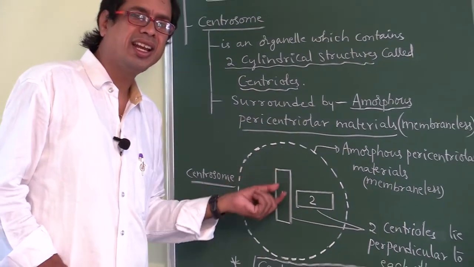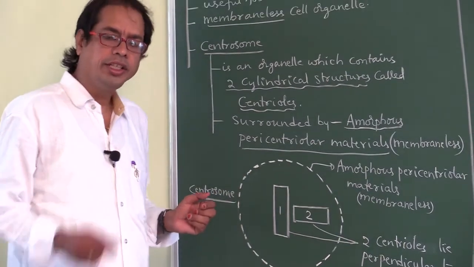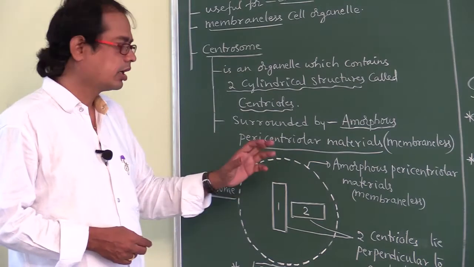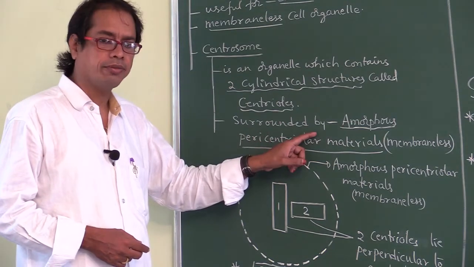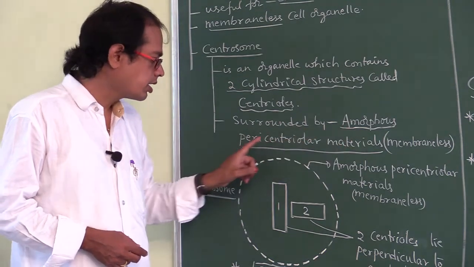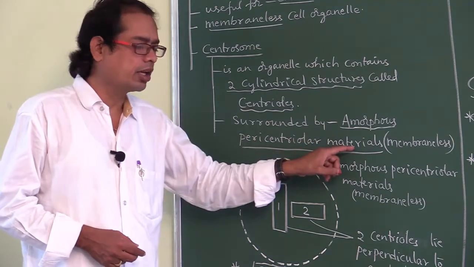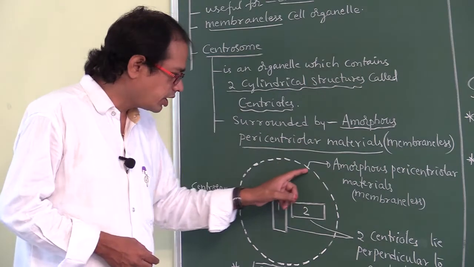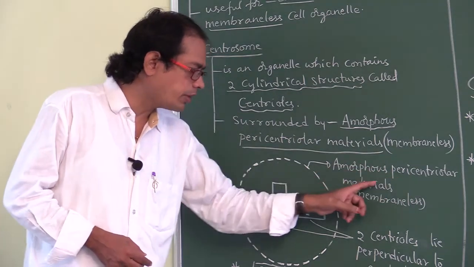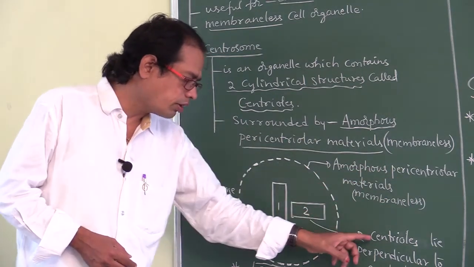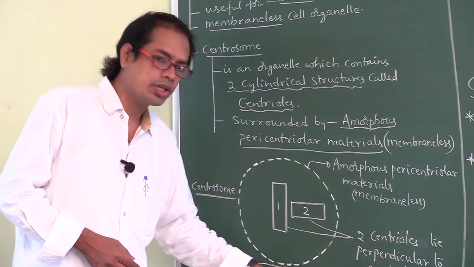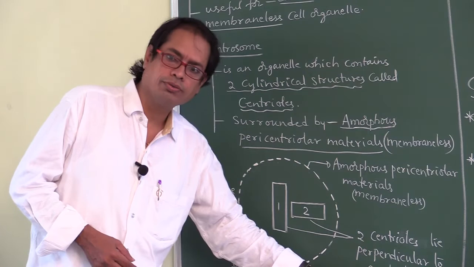Shape: cylindrical. Internal organization looks like a cartwheel. It is surrounded by amorphous pericentriolar materials because it is membraneless. Two centrioles lie perpendicular to each other. Centrosome to centrioles is 1:2.